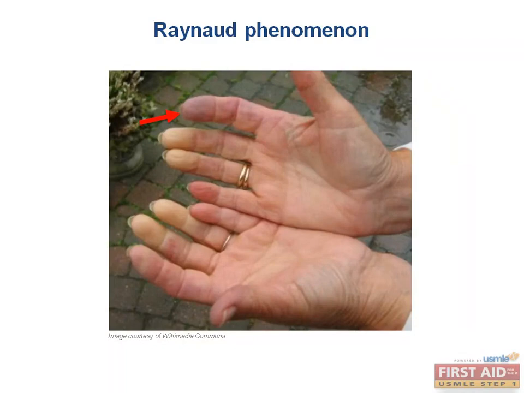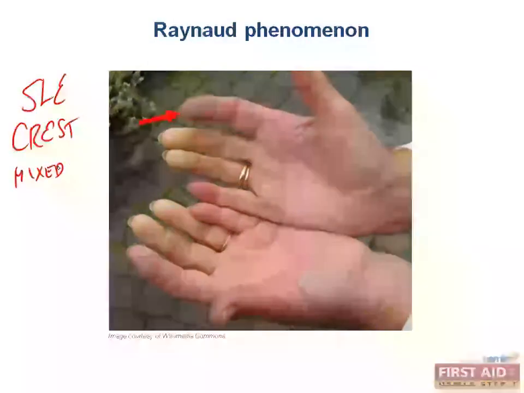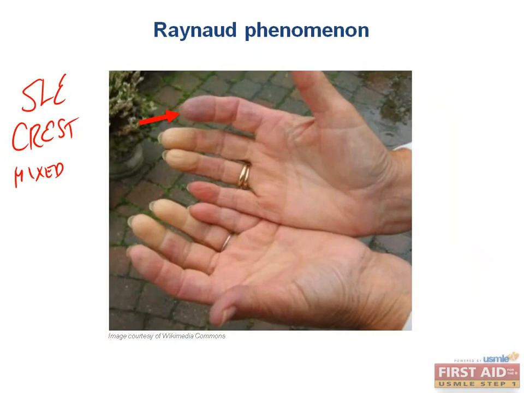Now, Raynaud disease, when in association with another situation such as lupus, CREST syndrome, or a mixed connective tissue disease, these changes occur due to vascular compromise because all of these diseases have antibody-mediated vascular damage associated with them. The damage to the vessels disrupts the normal regulation of these alpha-2 receptors and endothelial cell function.